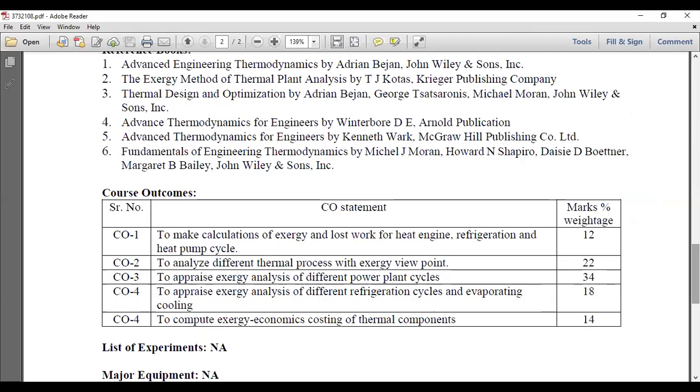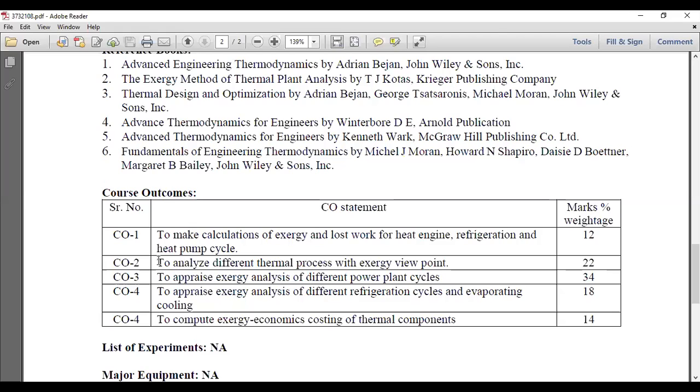It depends upon how you understand the different topics of this subject. Course outcome 1 is related to the first two chapters: to make calculations of exergy and lost work for heat engine, refrigeration and heat pump cycles. You have to differentiate between heat engine, refrigeration and heat pump cycles, so that you can understand how much available work or useful work will be available to you for analysis. So this is our course outcome 1.